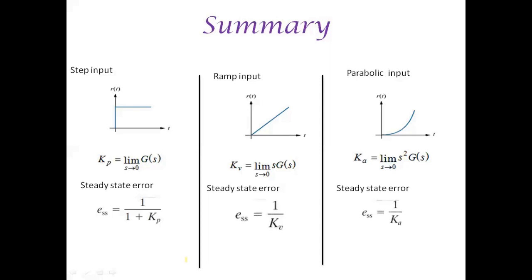subjected to parabolic input. If you have an input with a magnitude A, then ESS will be equal to A by 1 plus Kp for a step input, and ESS will be equal to A by Kv for a ramp input, and ESS will be equal to A by Ka for a parabolic input.